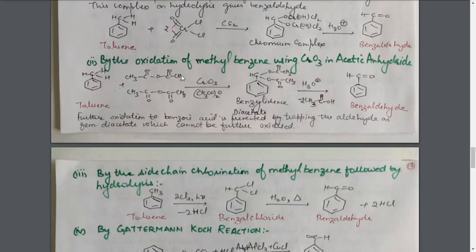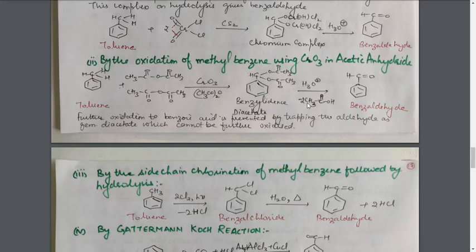As a result, CH3C double bond OH, CH3C double bond OH is lost, and these two CH3C double bond OO groups are attached to this carbon atom, and this product is formed, that is benzaldehyde diacetate.